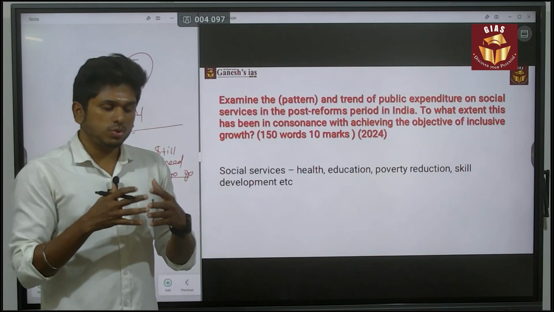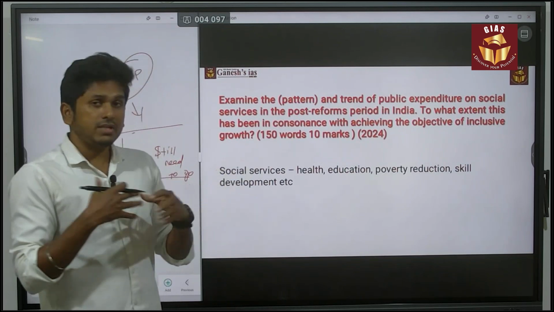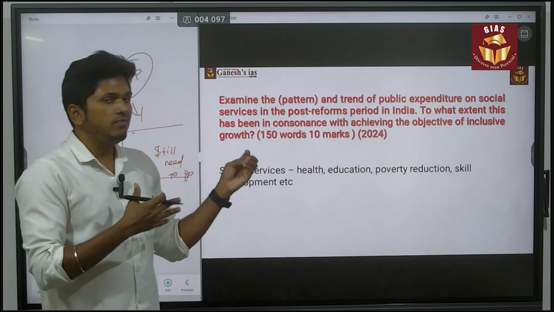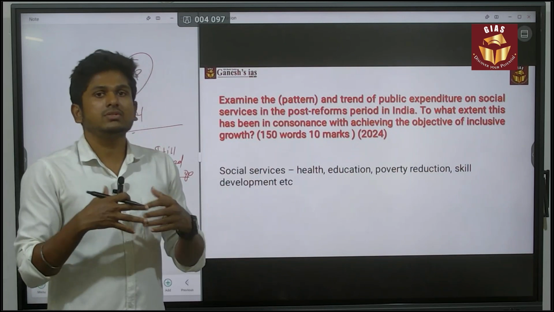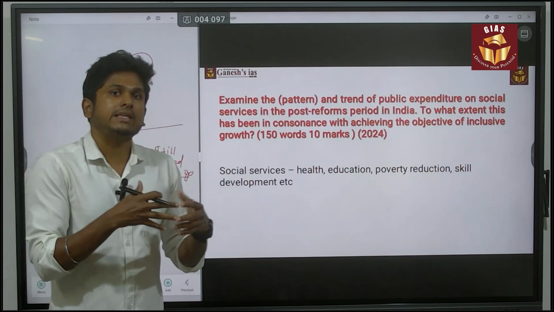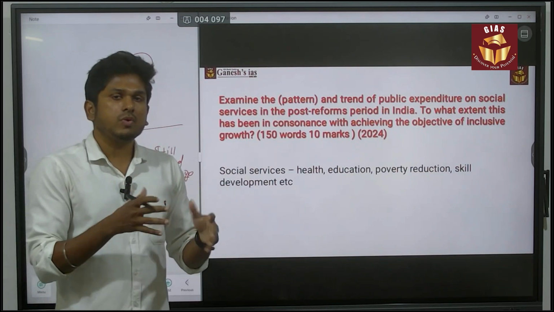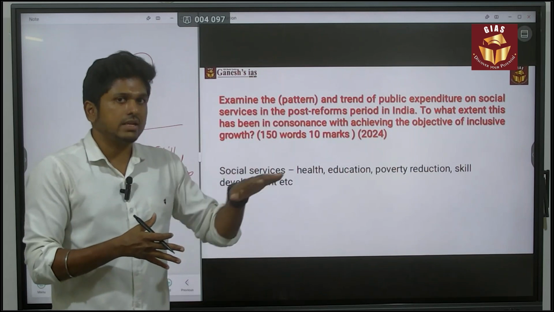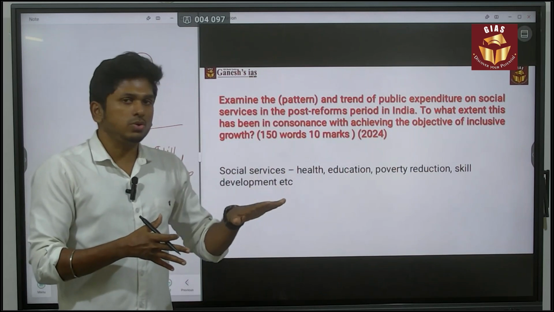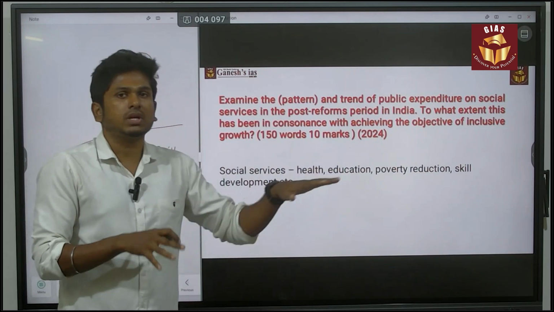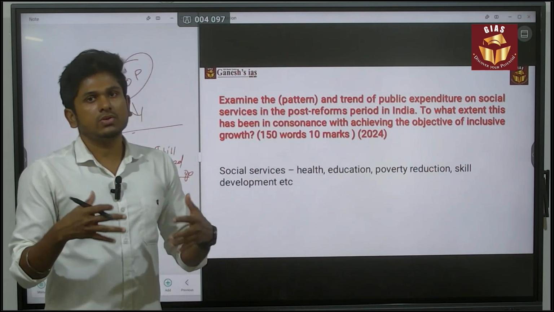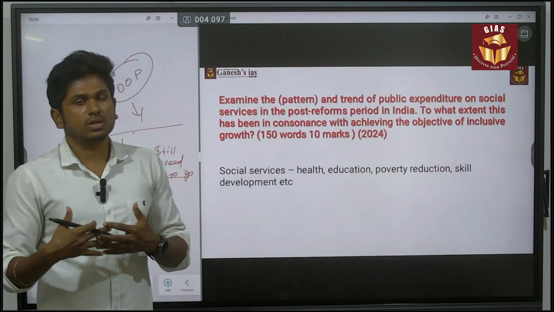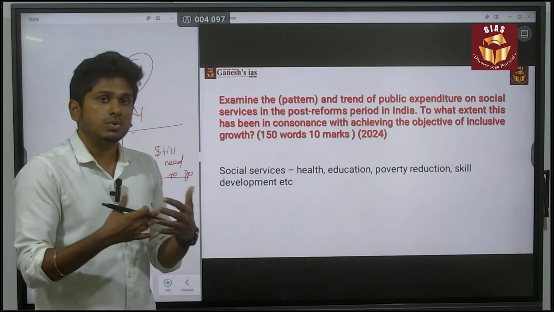Please don't say that we created inclusive growth, and also don't say that there is no inclusive growth. Don't go for the extreme answer. Please try to give a balanced answer. In certain things we have tried to approach inclusive growth, and we still need to go further. In that way you can give the answer and conclude. That is the best way of concluding your answer.